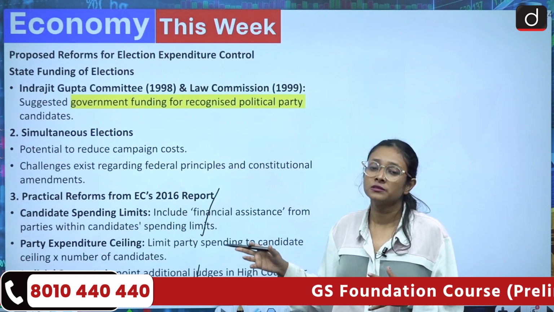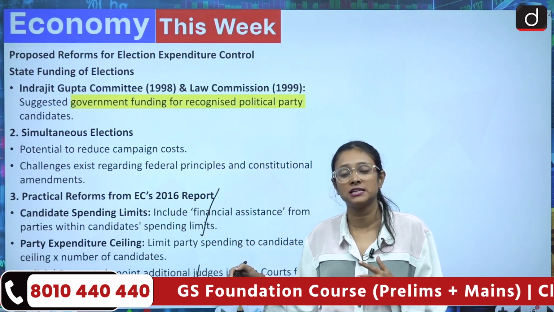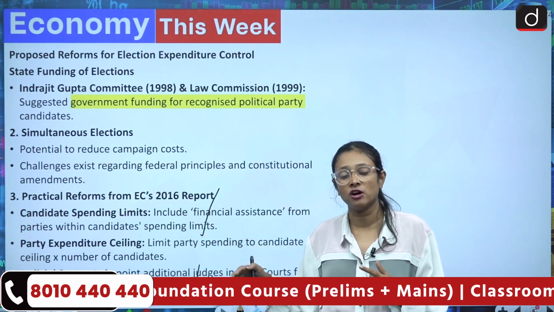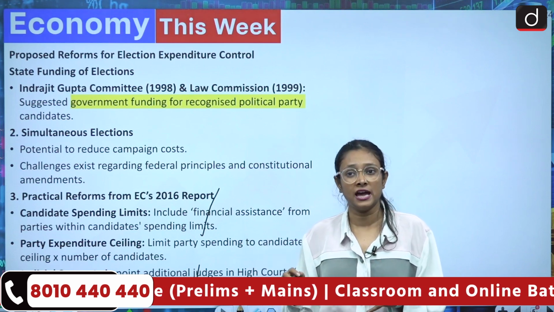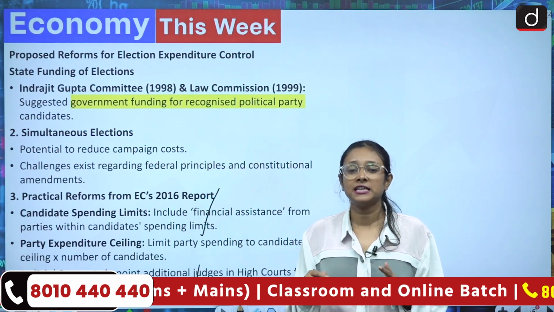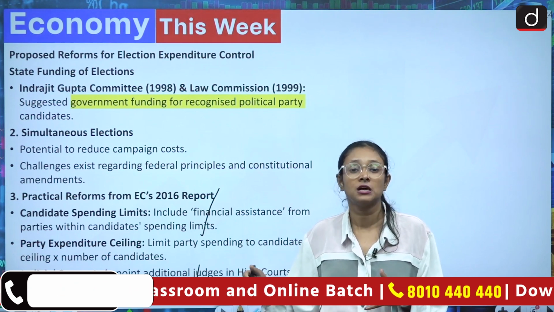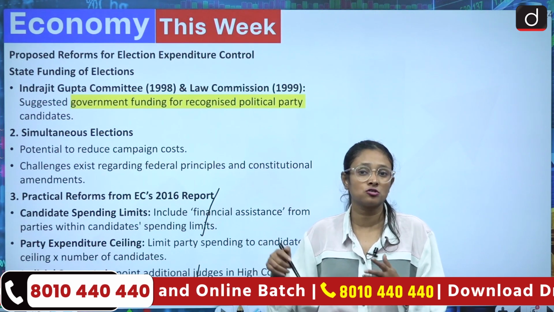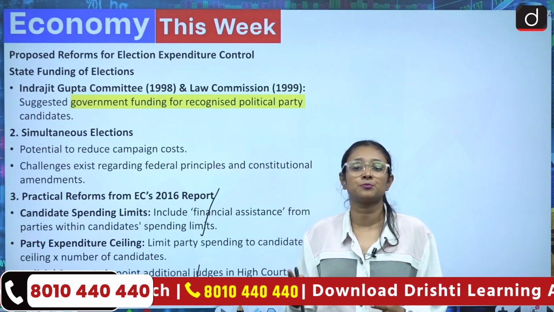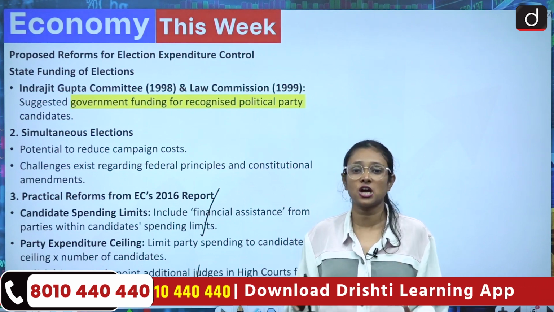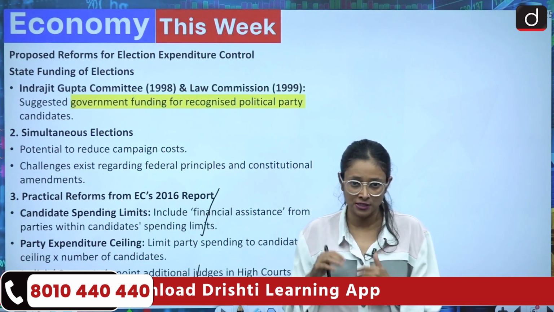And also there is no limit on party spending, so there should be a limit on party ceilings and on candidates also, and these things should be severely monitored. Many times they have violated the principles and the matter has reached the court, but by the time the matter got resolved, the election was over. So there should be a fast track provision to hear such problems in court. So this is about election expenditure.